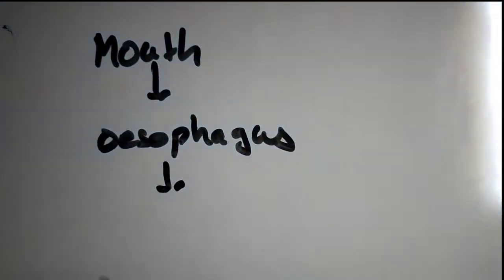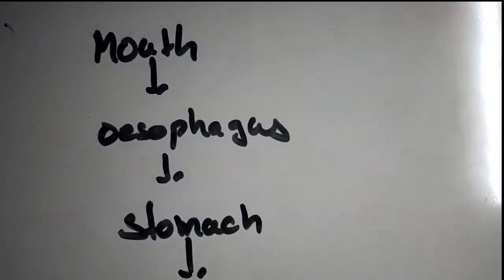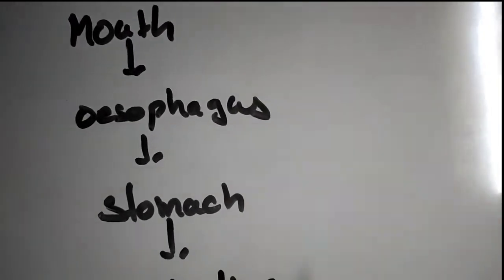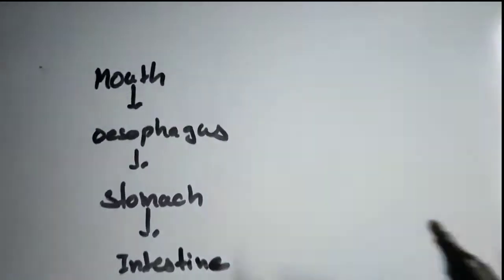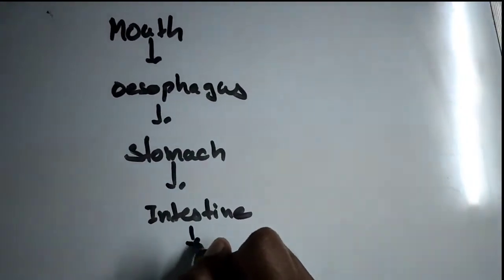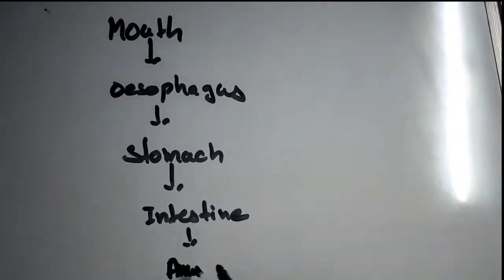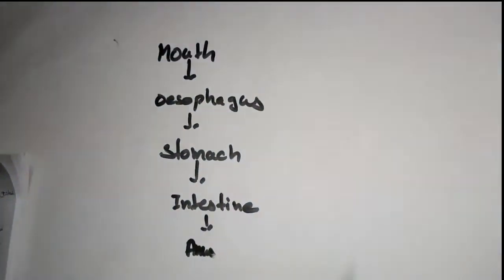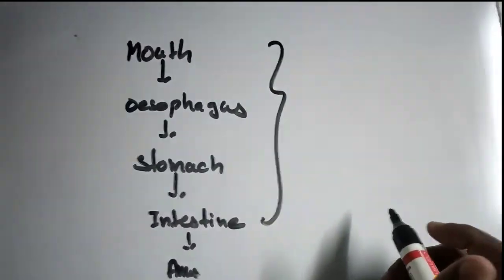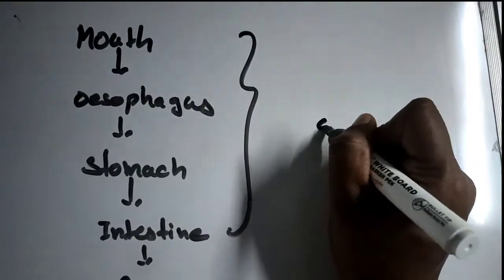esophagus, stomach, and intestine, meaning the large intestine and small intestine, both the intestines. So till here digestion is completed. After that the food is excreted, excretion starts, through the anus. So from mouth to intestine, the digestion of food is brought about through the special molecules called enzymes.